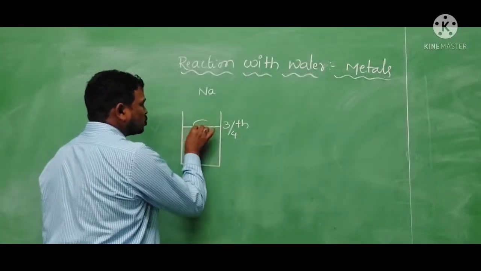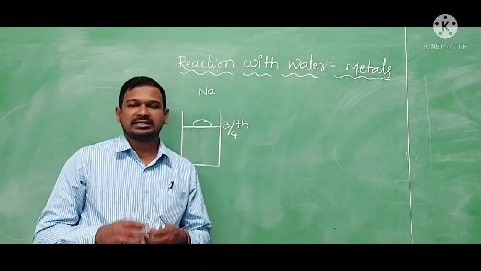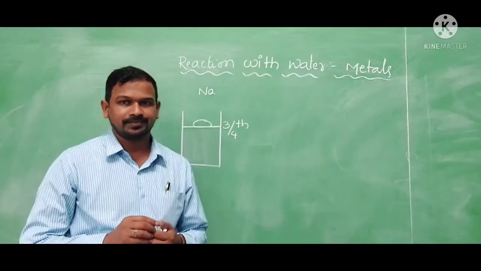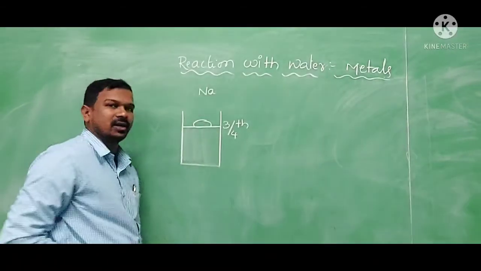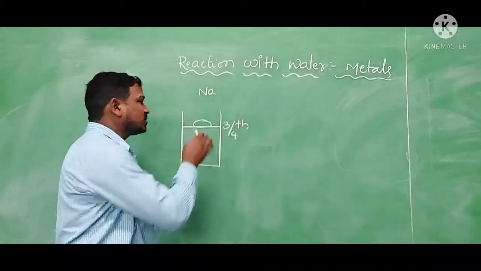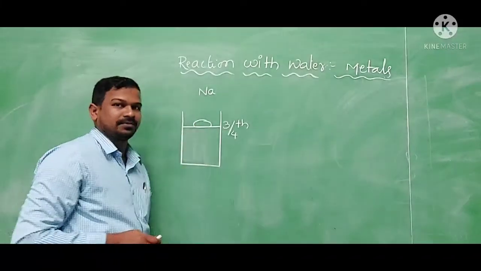Here I am placing the sodium. This sodium will initially melt and form a silvery white ball. After some time, with the reaction with the water and surrounding oxygen, this sodium metal will react with the water and displace the hydrogen from the water.